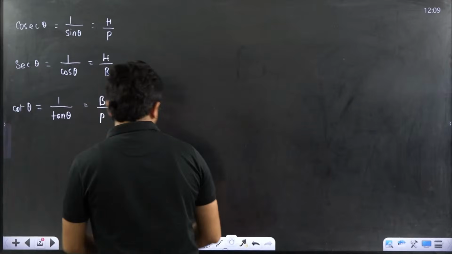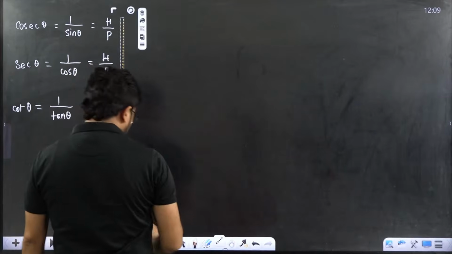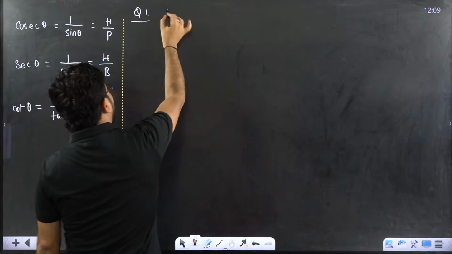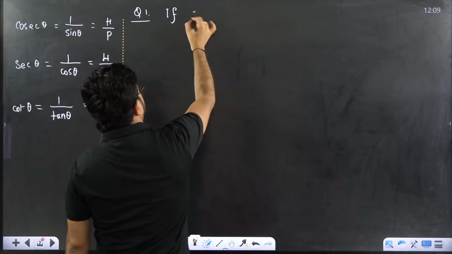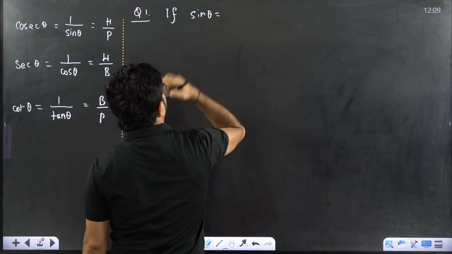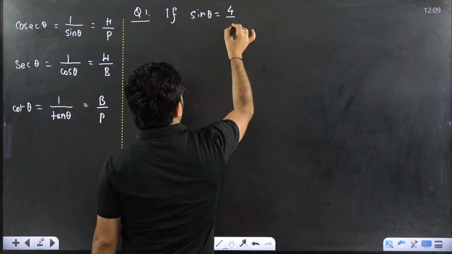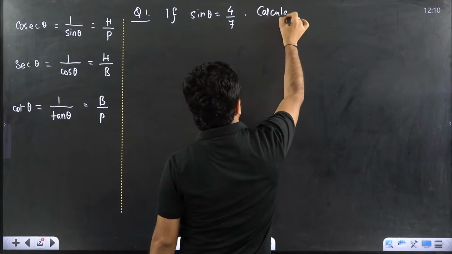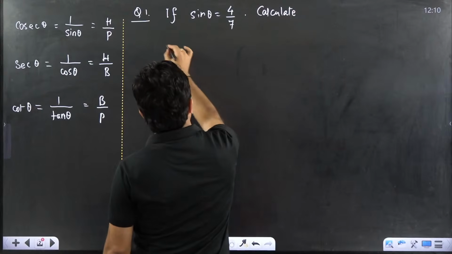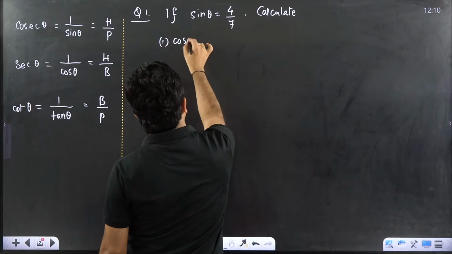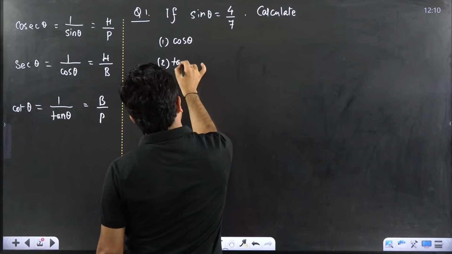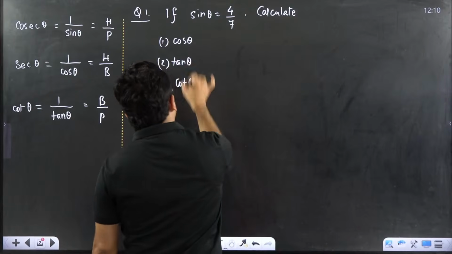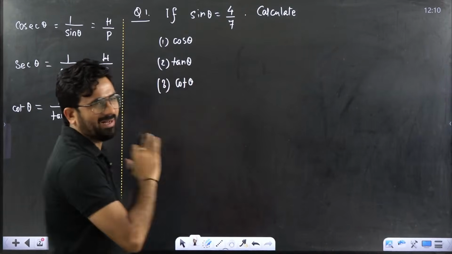Now, using this part, we have to understand a few more things. Sometimes I am giving you a basic question. Suppose I am giving you the very first problem: if sin theta equals 4 by 7, calculate first cos theta, second tan theta, third cot theta. Suppose I am saying this, three things we want to calculate.